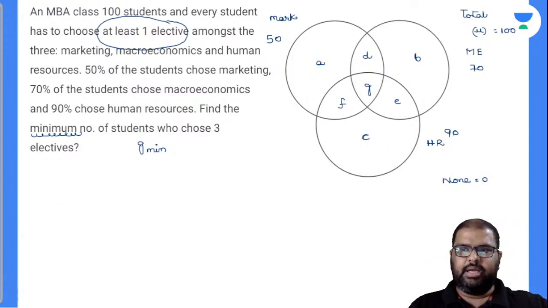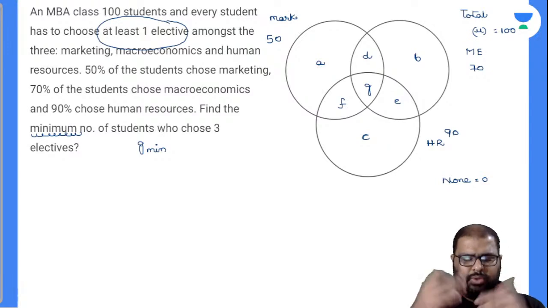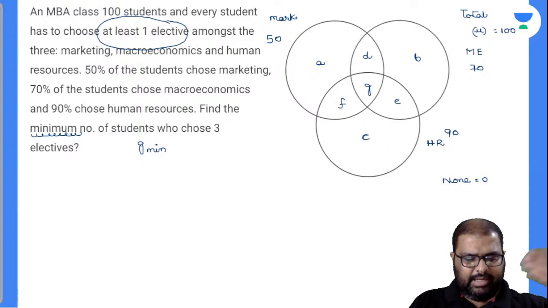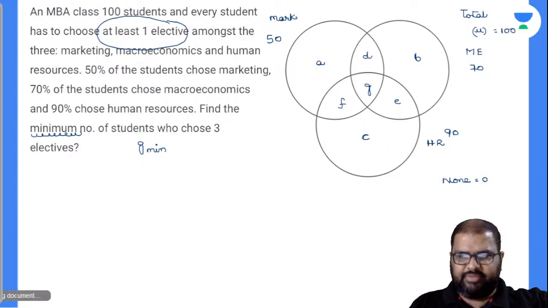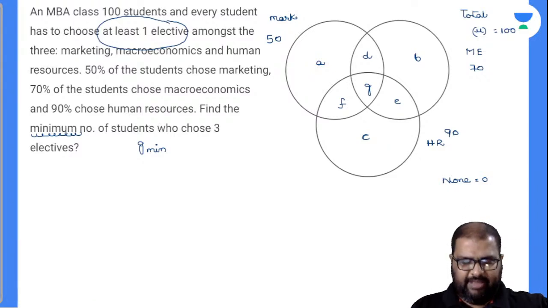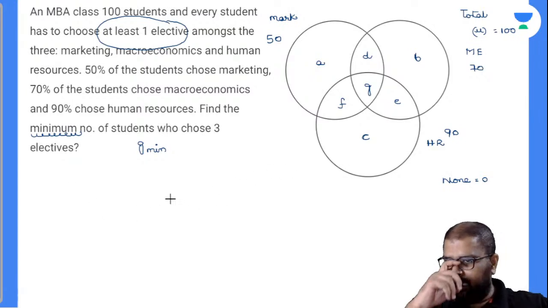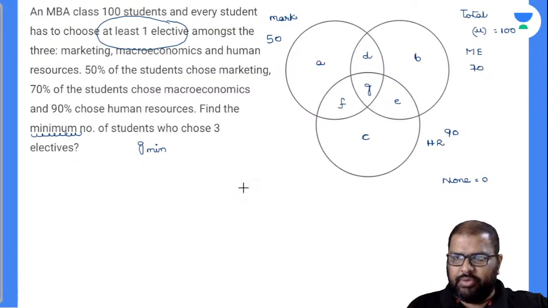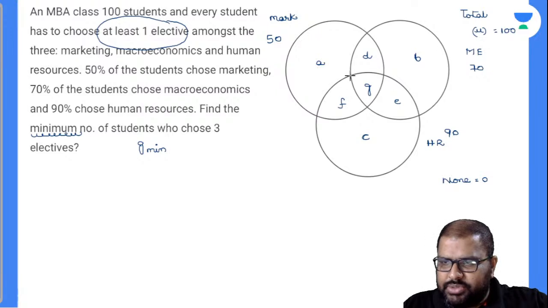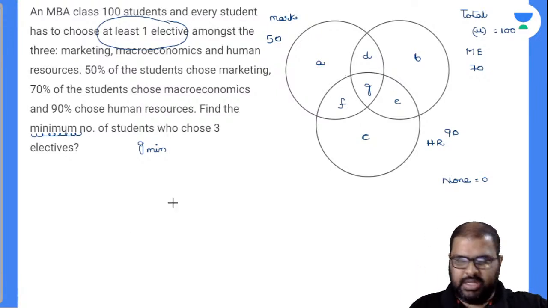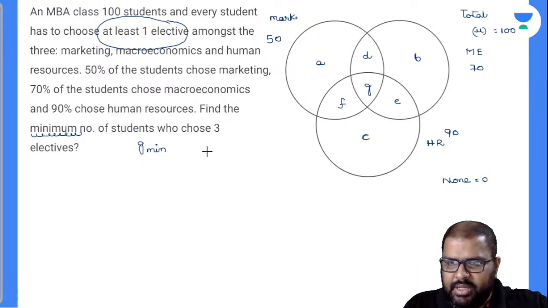Yes, perfectly. So how to take what values there? Randomly you cannot guess and write down each and every value, which takes so much time. Let's go in a mathematical way. I'll write it like this. Now observe there. Let us suppose we remove the HR circle. If I remove the HR circle, closely observe, what are the remaining values there?